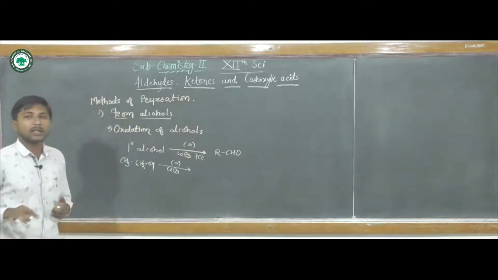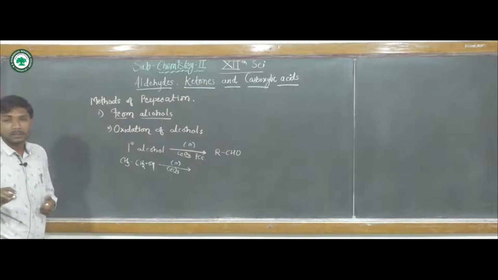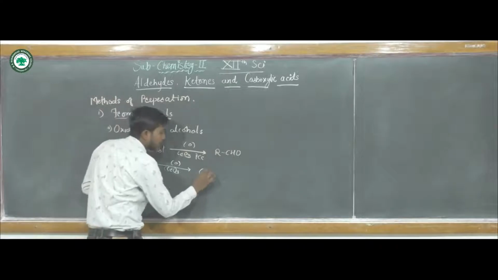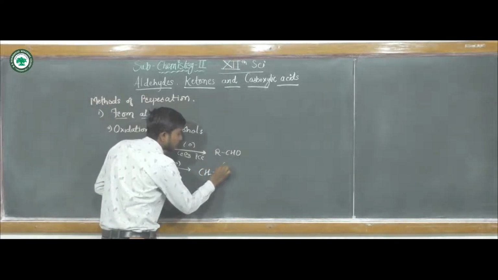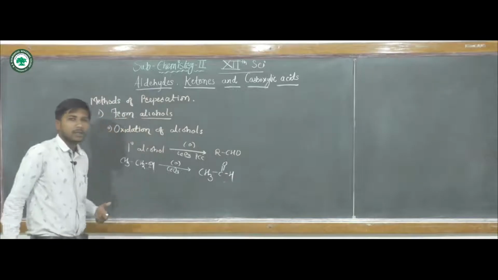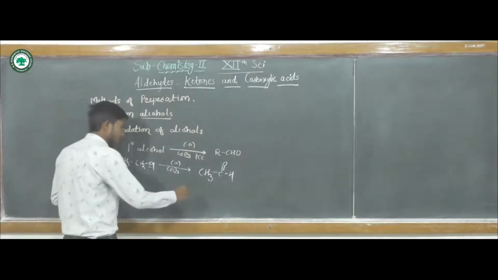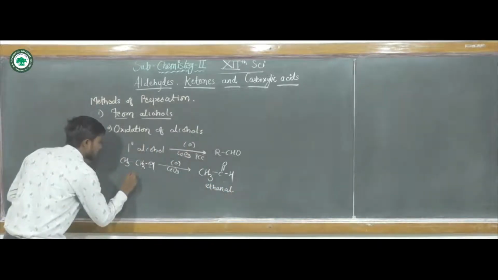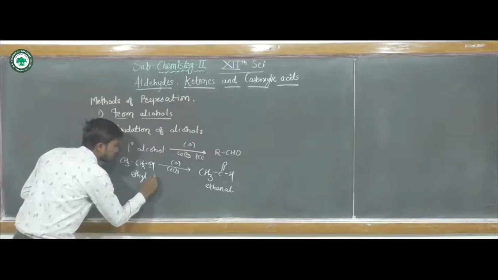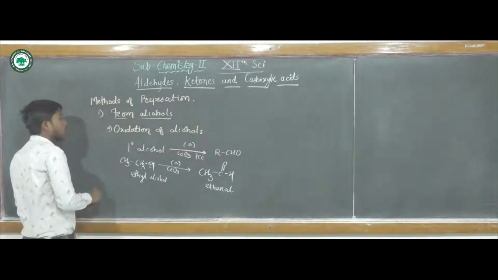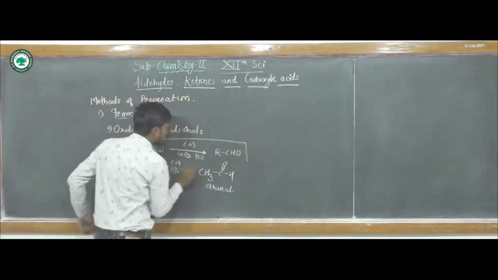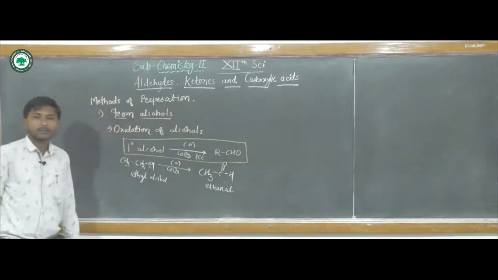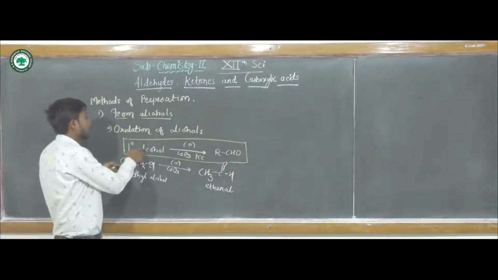As we have said, it undergoes dehydrogenation, meaning one water molecule, H and OH, will be removed, and here we will get acetaldehyde from ethyl alcohol. We just have to remember, this is a general reaction for the oxidation of alcohol. This is a primary alcohol.